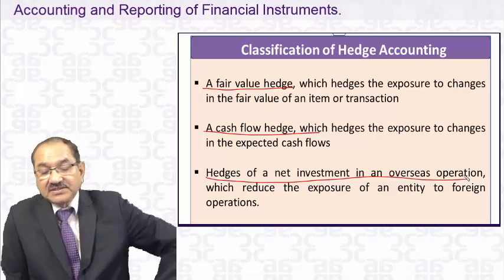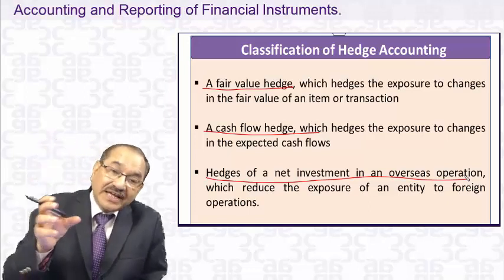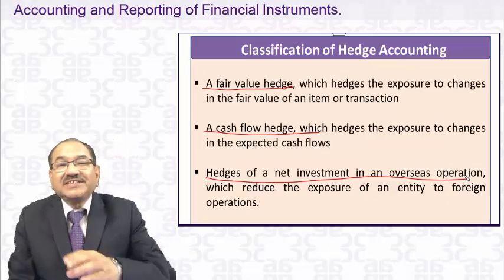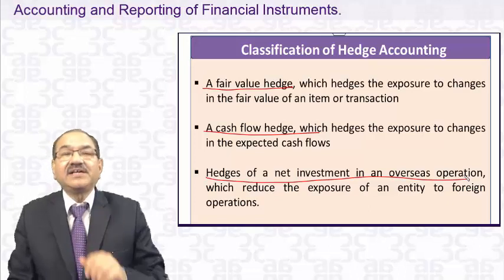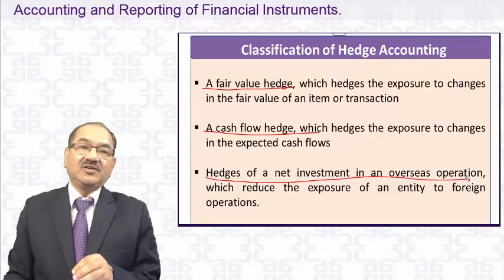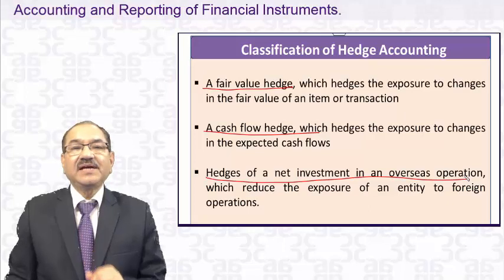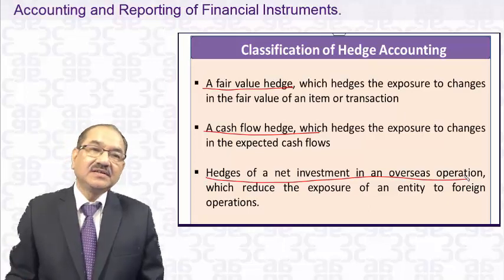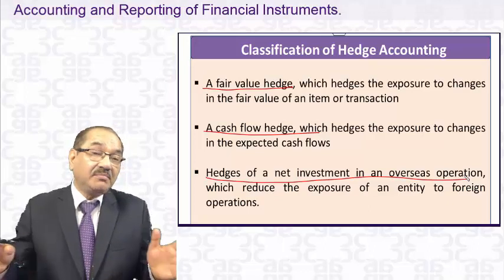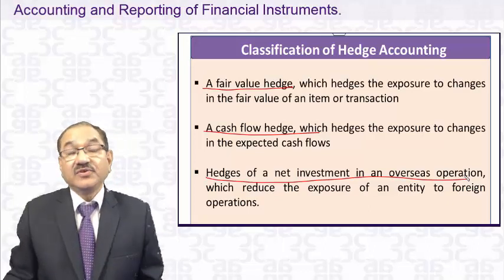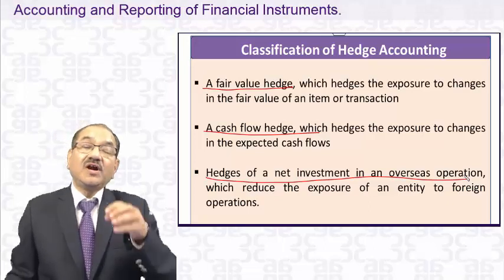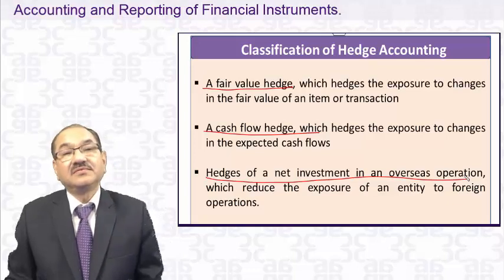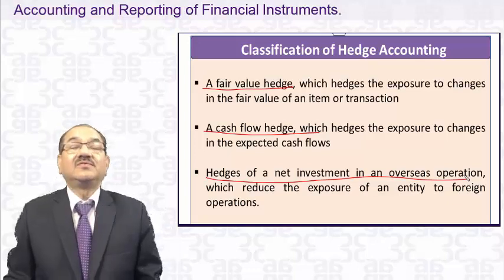Fair value hedge is where you want to hedge the fair value, because the fair value of the asset will change. You have got inventories. Today its fair value is 5 lakhs. Maybe on 31st March 2016, its fair value may come down. You want to hedge yourself against a decrease in the fair value.